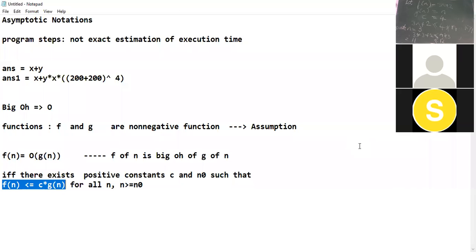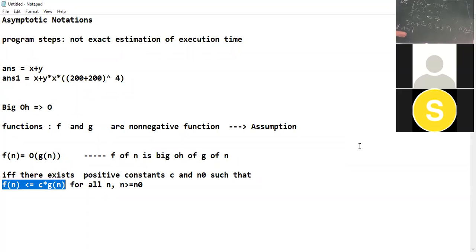So similarly, it will satisfy for all values of n which are greater than or equal to 2. See here it is 2. Now check for n equal to 1. What will happen if we consider n equal to 1?